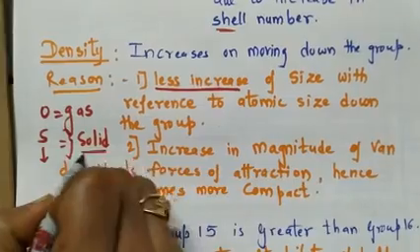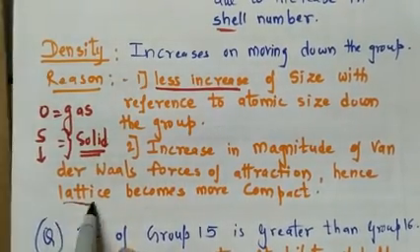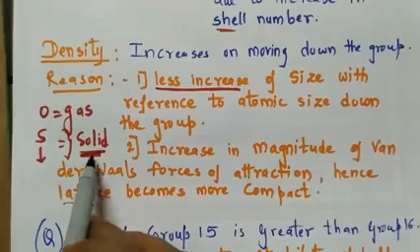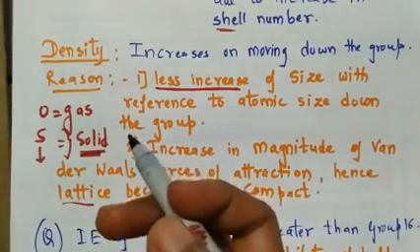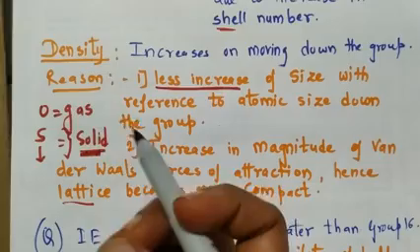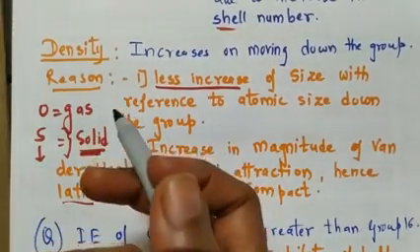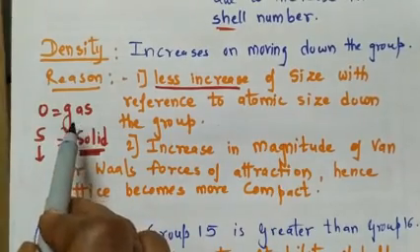When we speak about solid, it means lattice, right? And when we speak about solid, the force of attraction goes on increasing, and obviously density will also go on increasing, because molecules come closer and contribute towards the density, right? And when they are in gaseous state, they are less dense, right?